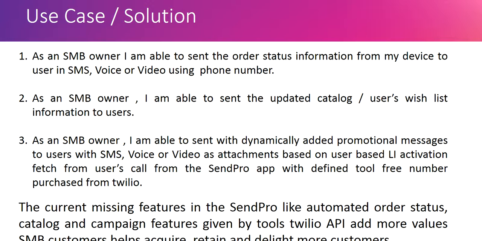And third, which I already mentioned, we dynamically add promotional messages along with SMS and video calls based on the user's location activation. For that I am using the API called GeoLife, and the two APIs I am using, which I already mentioned, are geographic location by location and segmentation data by location.